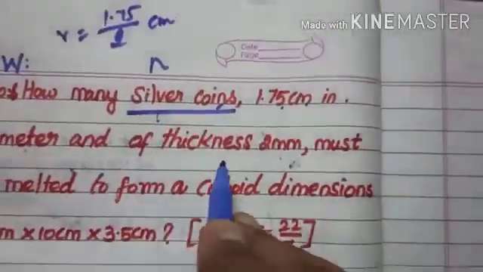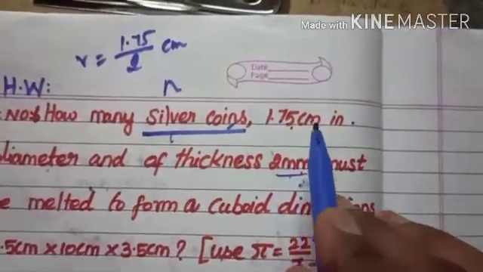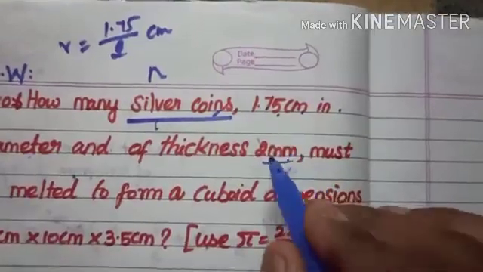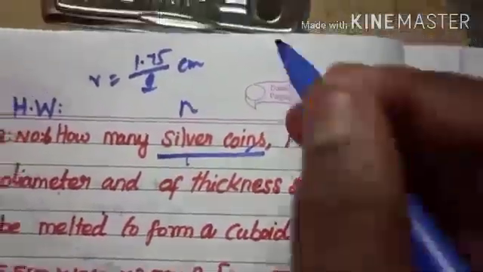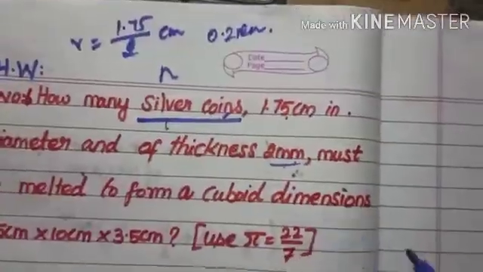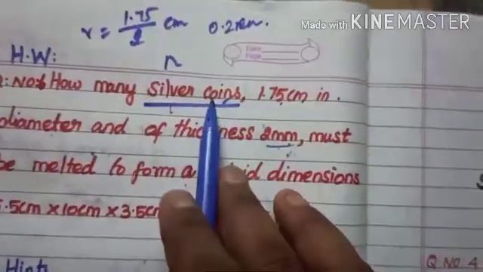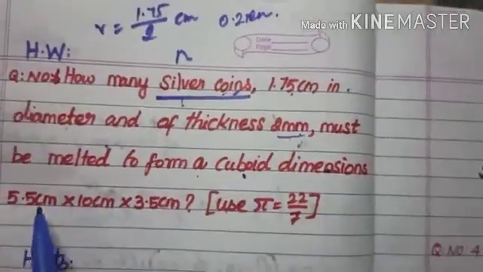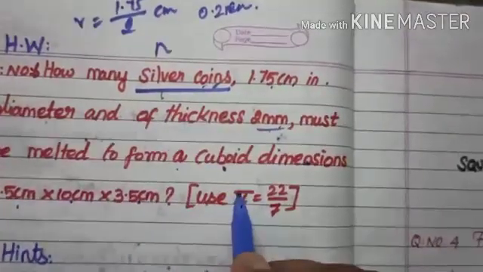And the thickness seems to be 2 millimeter. So you can change over this millimeter to centimeter. How it happens? So 10 millimeter is equal to 1 centimeter. So 2 millimeter means it's equal to 0.2 centimeter. 0.2 centimeter must be melted to form a cuboid. So silver coin can be melted and changed over to a cuboid in a dimension 5.5 centimeter, 10 centimeter and 3.5 centimeter, and you need to take the value of pi as 22/7.